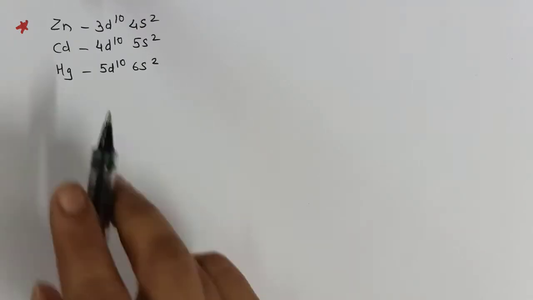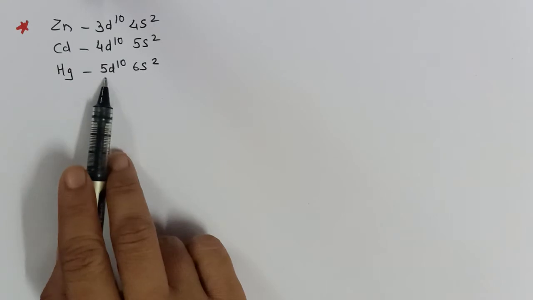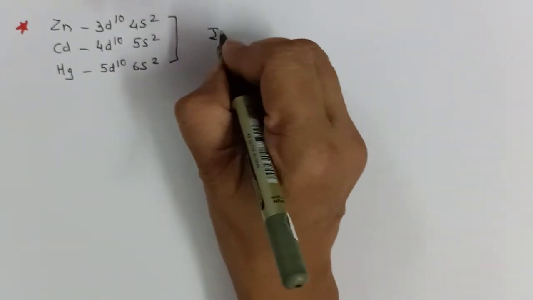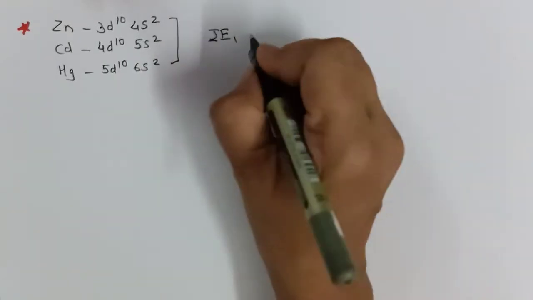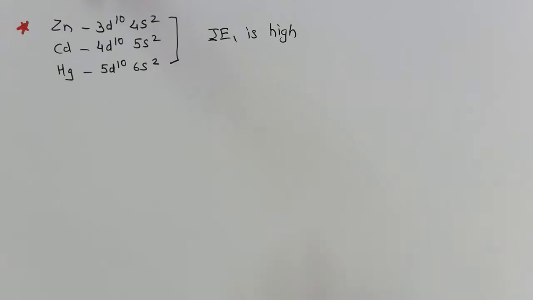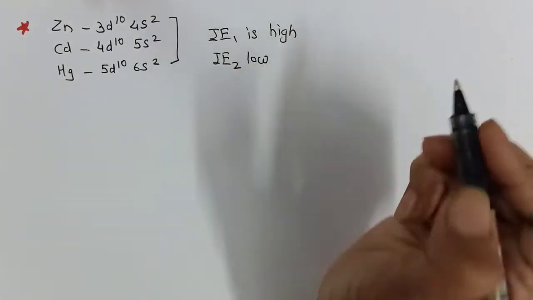Moving on to the next example, group 12 elements: zinc, cadmium and mercury. What is the special thing in these elements? They have stable configuration 3d10 4s2, 4d10 5s2 and 5d10 6s2, and therefore all these elements, their first ionization enthalpy is high. But obviously their second ionization enthalpy will be comparatively low.